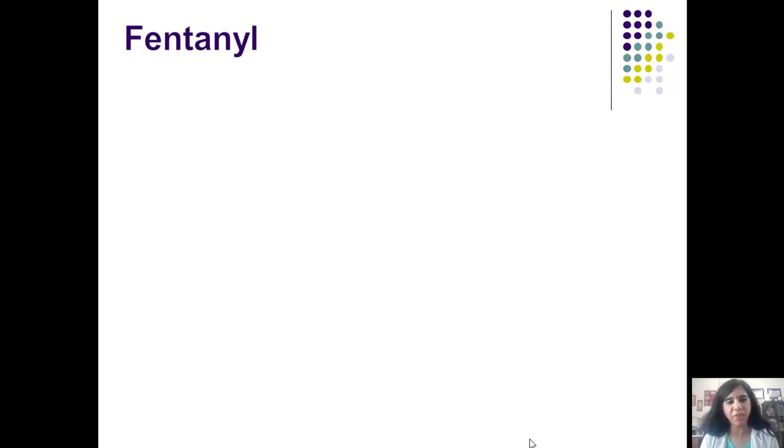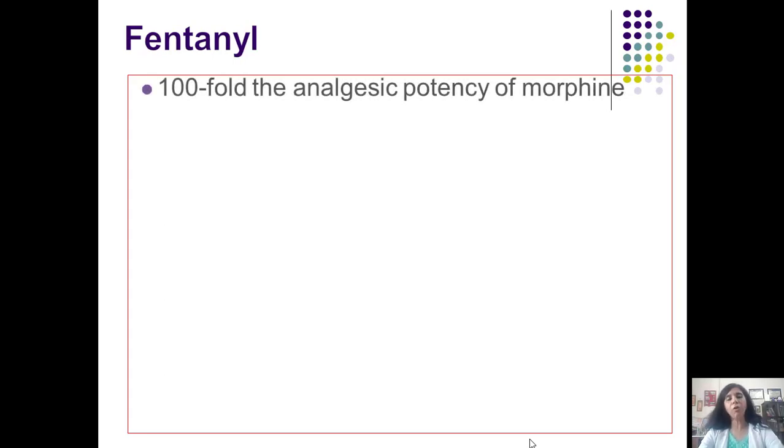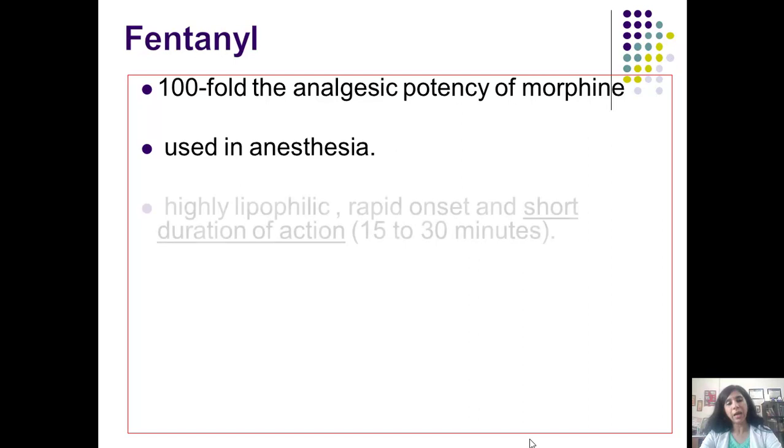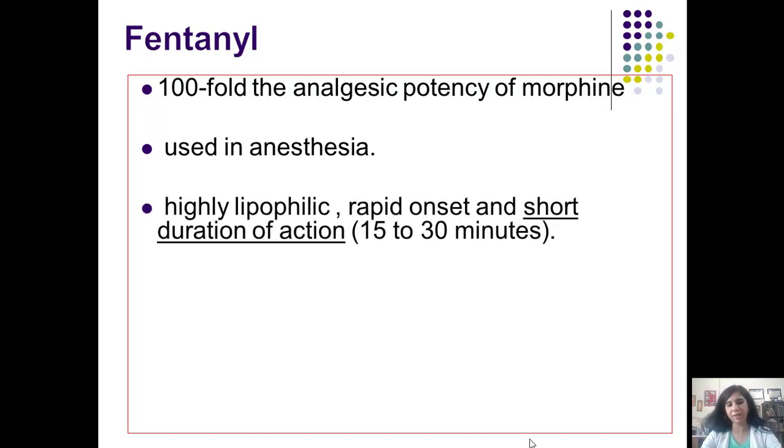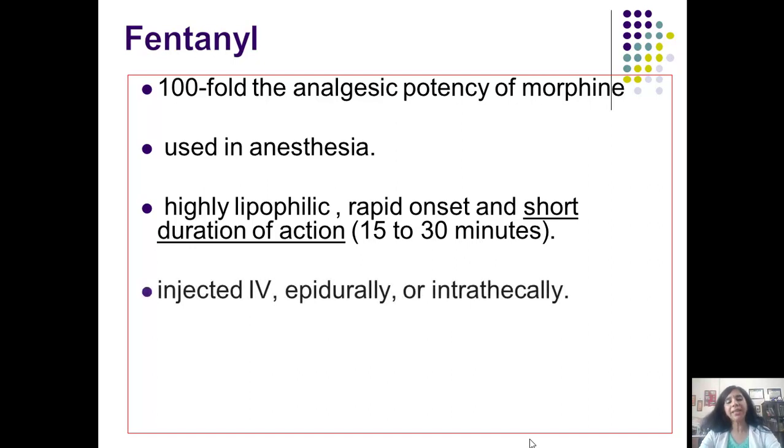Although fentanyl is a very potent respiratory depressant, even its transdermal patches have caused respiratory depression. But all said and done, it is one of the most superior opioids we have. It has 100-fold the analgesic potency of morphine. It is used in anesthesia, and it is very highly lipophilic, with rapid onset and a short duration of action of 15 to 30 minutes. It can be injected IV, epidurally, or intrathecally.